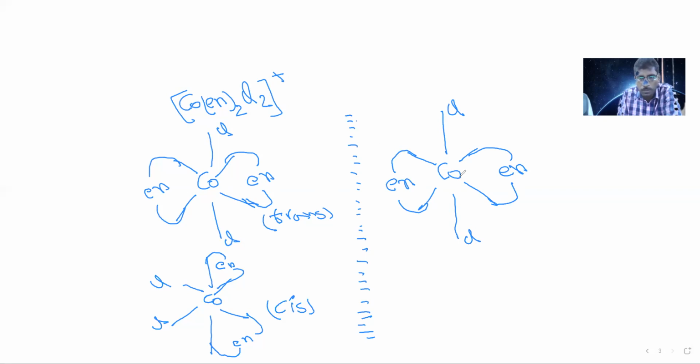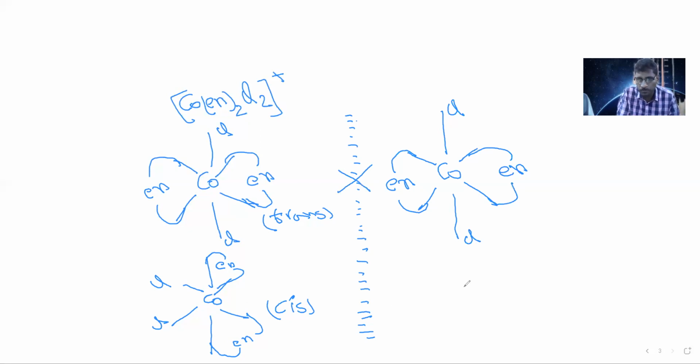Observe the two mirror molecules. Both are similar molecules. If this molecule is placed on top of the other, they are superimposable. Superimposable means both are the same molecule. So these are not optical isomers. That means the trans molecule does not show optical isomerism.